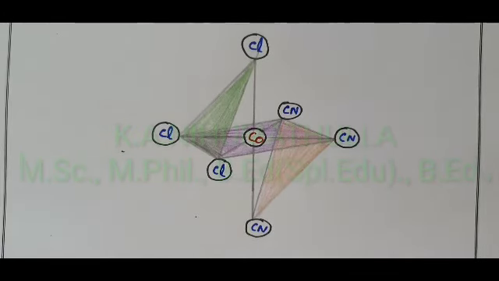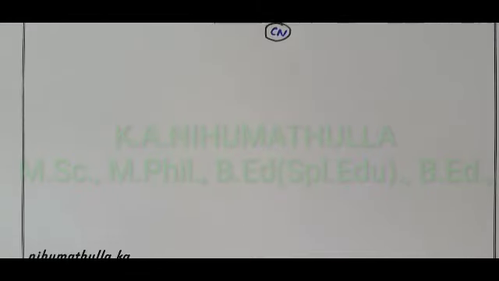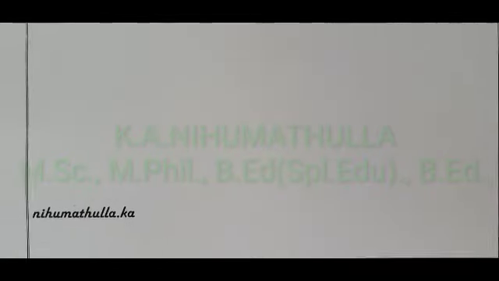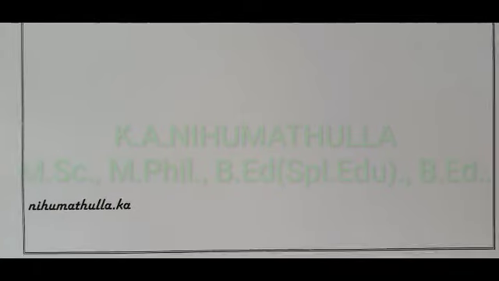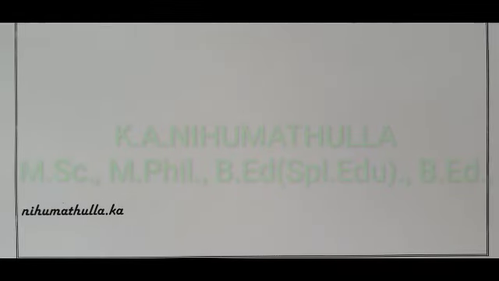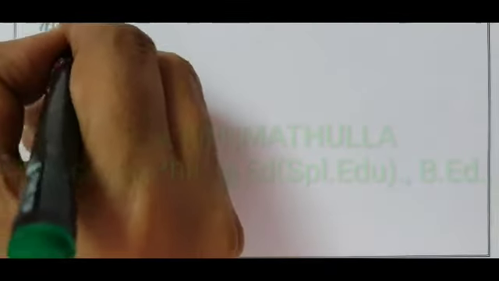Now we are going to discuss one more isomer, called the meridional isomer, also called the mer isomer.